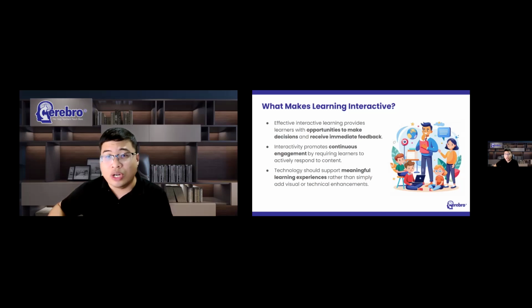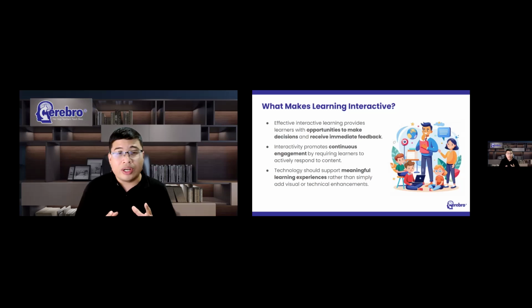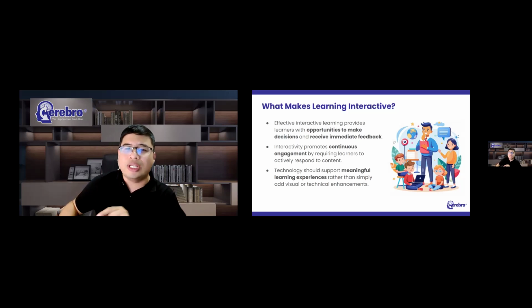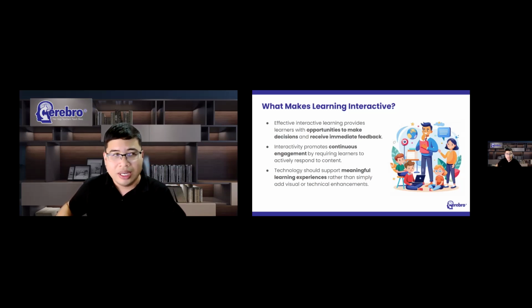Think about a traditional worksheet. A student answers the questions, the teacher checks the answers later, feedback may arrive hours or even days after. Now, compare that with an interactive activity where students receive immediate feedback. The moment they respond, they learn whether their understanding is correct or not. If they make a mistake, they have an opportunity to reflect and adjust immediately. And that immediate interaction creates a more dynamic learning experience.